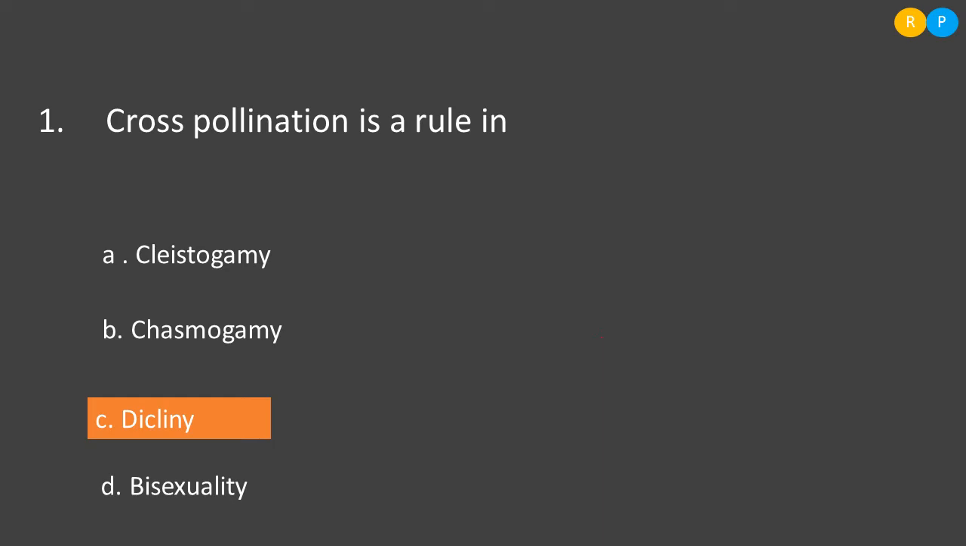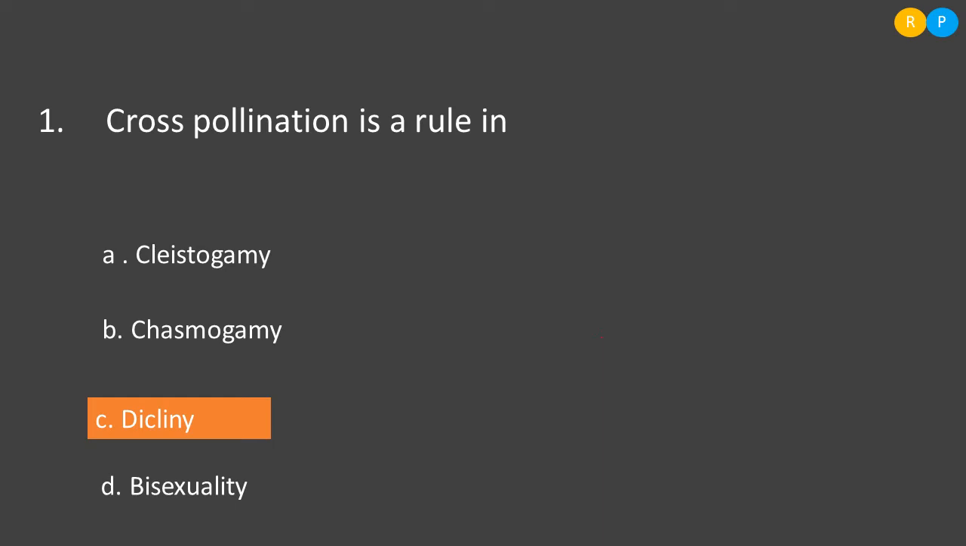Cleistogamy is nothing but the flower cannot open. So in this condition the flower cannot open. In the bisexual cleistogamous flower, self-pollination takes place. Clear? And option B, chasmogamy. Chasmogamy is the condition opposite to cleistogamy. That means the flower opens at maturity. If the flowers are bisexual, self-pollination takes place in the chasmogamous flower.